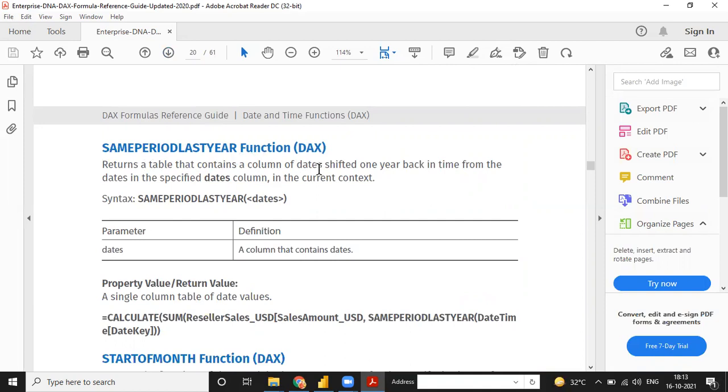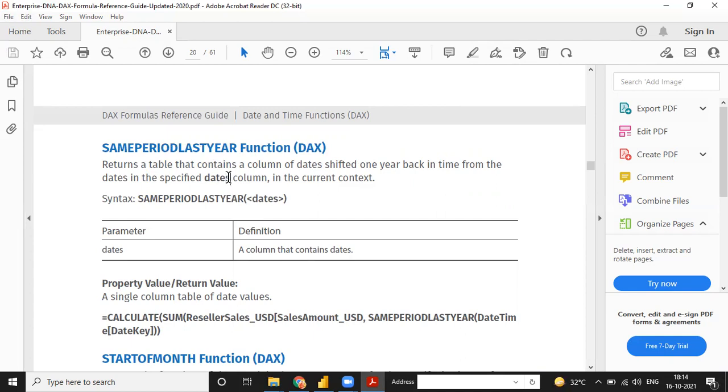Okay, a column of dates. And guys, one more important thing, dates. You have to remember these dates. Dates means when the date column is given with the S, S means you have to select a column. And when the date is given only with DATE and not included S, it means you have to select a table name. So that is a more important thing in any DAX function.